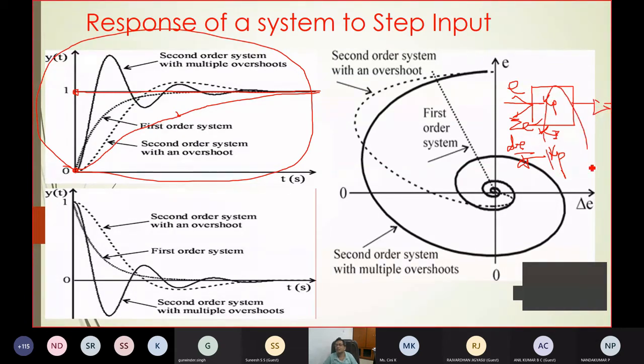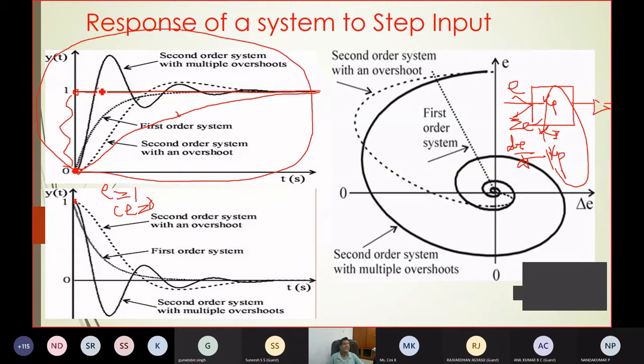But this gain is fixed, irrespective of the value of the error, irrespective of the value of change in error or summation of the error. So this is a fixed gain PID controller. But look into the system, understand the system. When you are starting, what is the value of the error? The error is maximum. What is the change in error? 0. So remember, at this point O, error is equal to 1, change in error is equal to 0. So this is the point, and this will vary depending on the scenario.